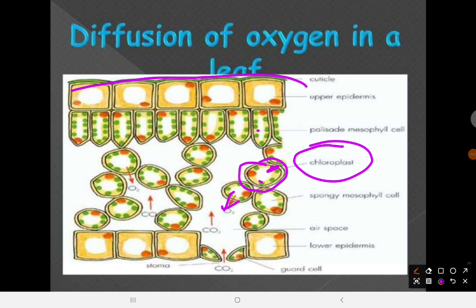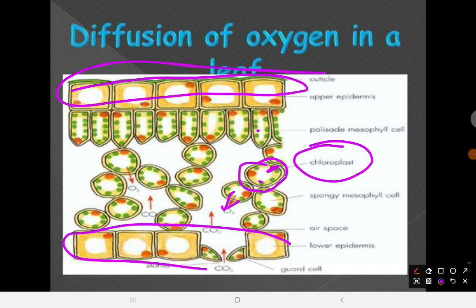So this is the upper side of the leaf, and this is called the underside of the leaf. Is that okay? The underside of the leaf is where the guard cells are located. Now, of course, the reverse is the case in the night time.